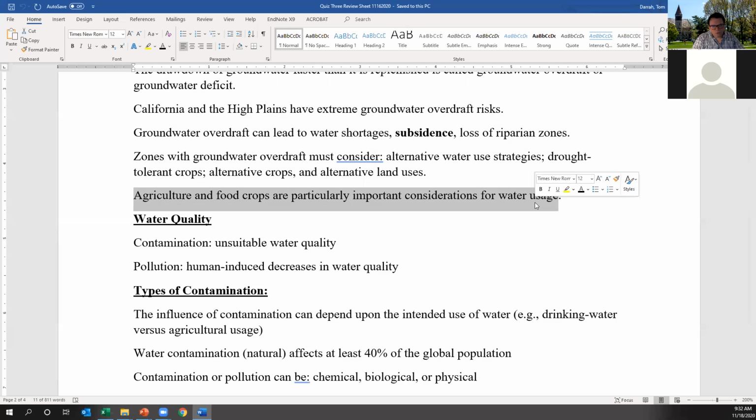I won't of course test you on those numbers, but just recognize that as you move up the food chain from plants to animals to large animals such as cows, the water usage and the resulting water budget for that food increases dramatically.